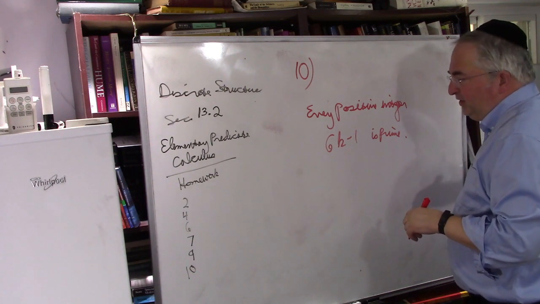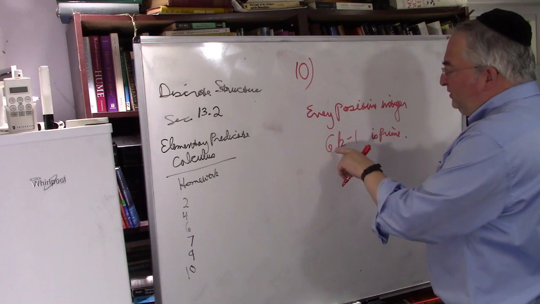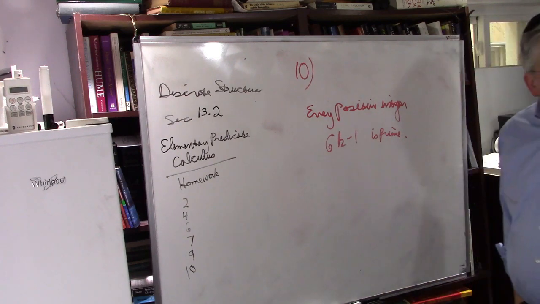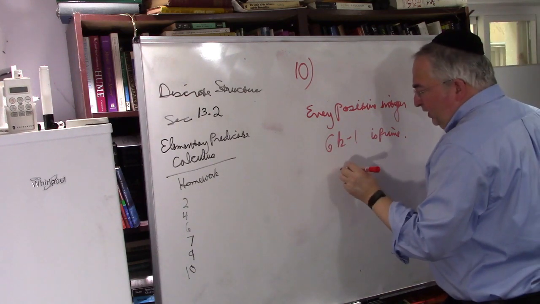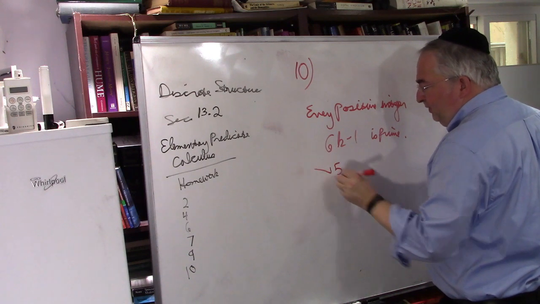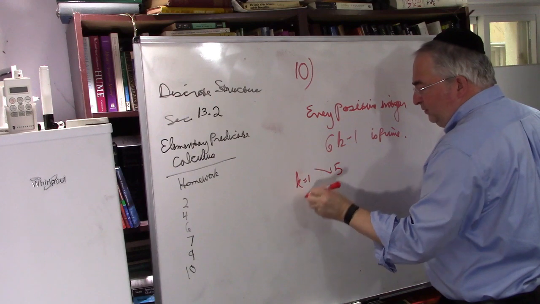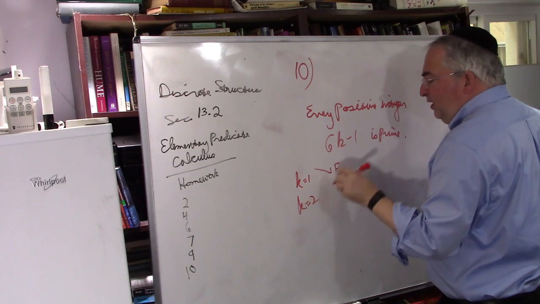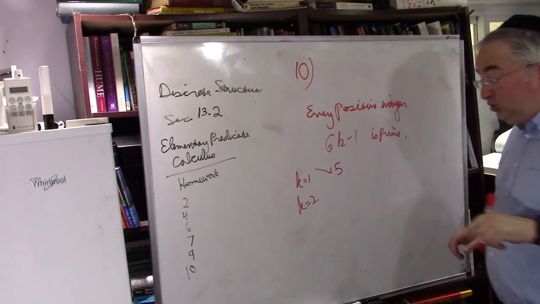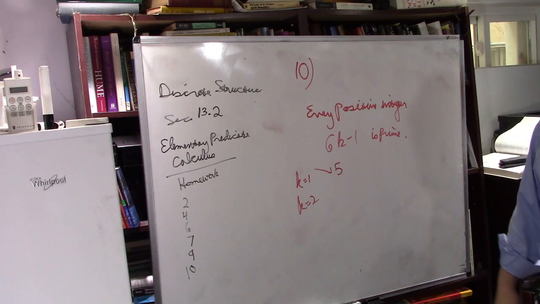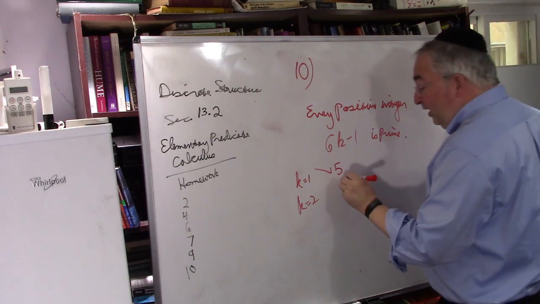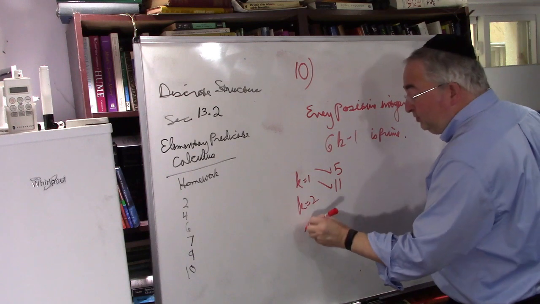So that doesn't work. k is equal to 1, so 6 minus 1 is 5. 5 is prime. Let's do k is equal to 2. 6 times 2 is 12. 12 minus 1 is 11. 11 is prime. Maybe it's true.